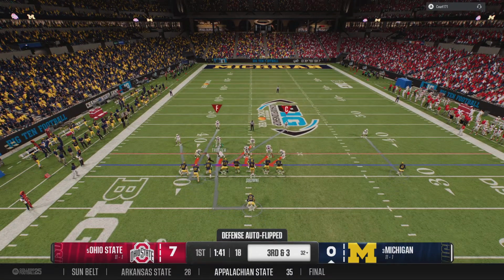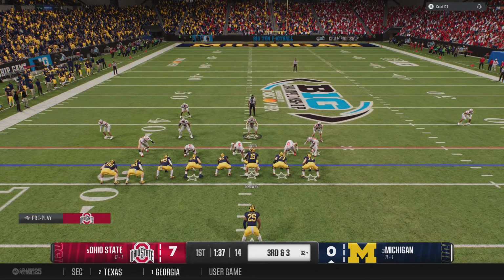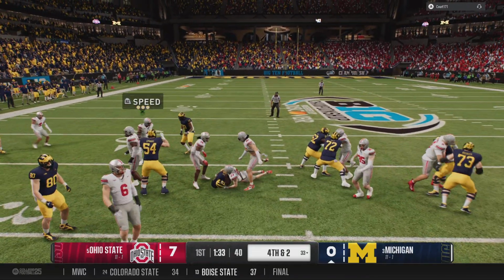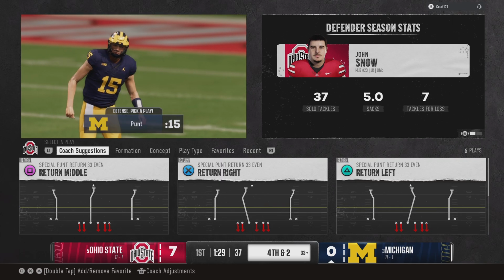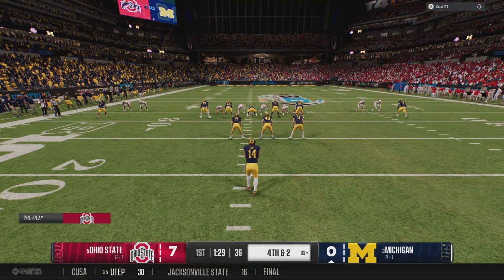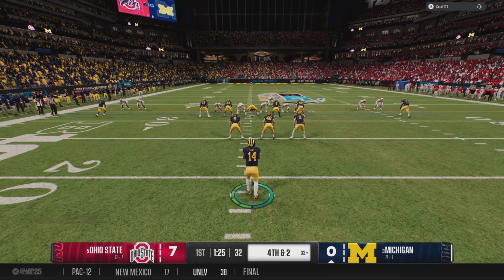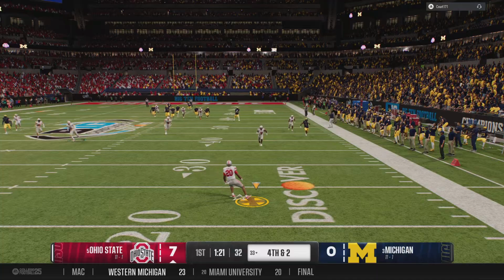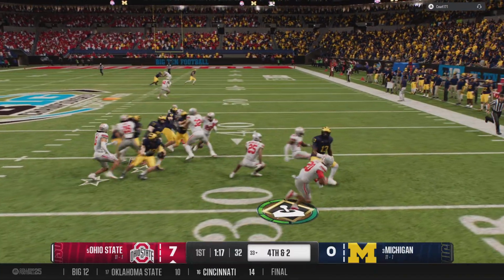Crucial third down play coming up after that run. They'll try to move the chains here on the ground. And the play goes nowhere. Picked up about a yard, but it'll be fourth down. The Wolverines will line up to kick it away. And it's taken at the 25.